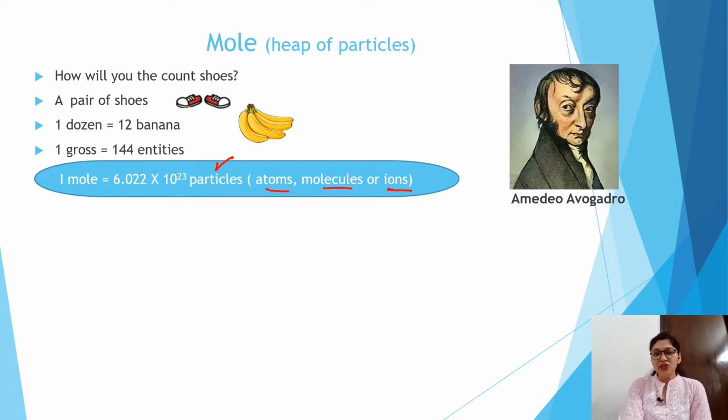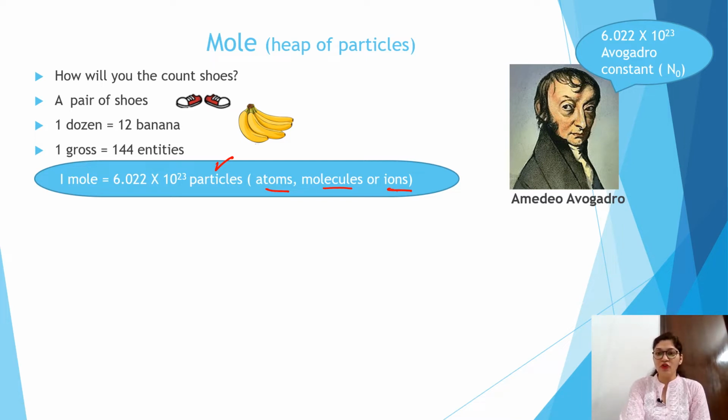One of the scientists known as Amedeo Avogadro was not the inventor of this number, but to give him honor and respect, the constant is known as Avogadro constant.